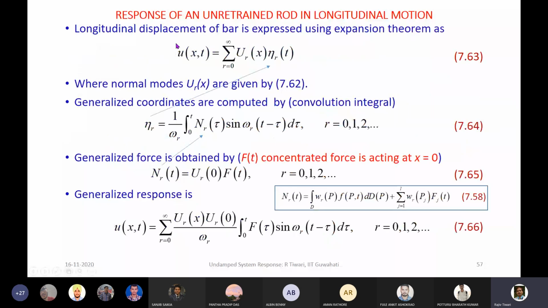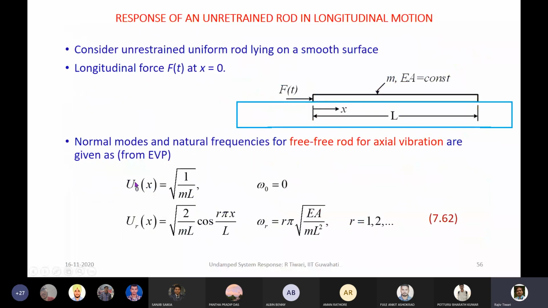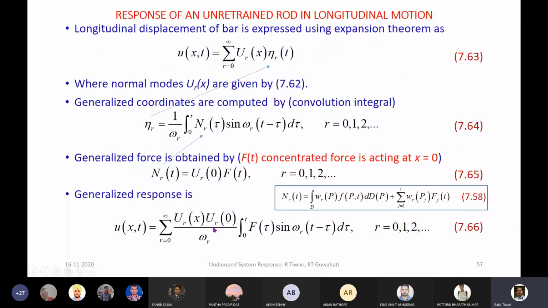So the assumed solution, which is a function of x and time, can be assumed as an eigenfunction multiplied by the natural coordinate, or the generalized coordinate. Here u_r is nothing but the eigenfunctions which we obtained from the eigenvalue problem earlier. This natural coordinate we can obtain using this convolution integral